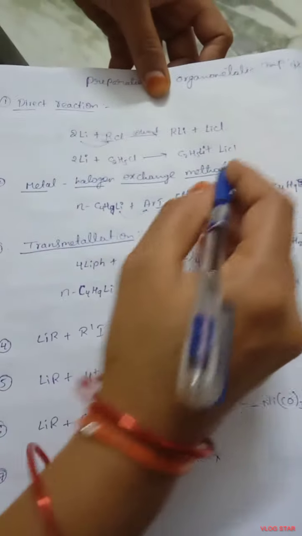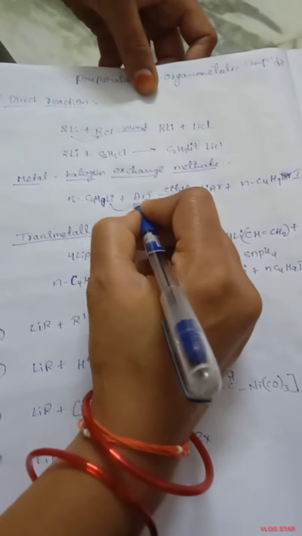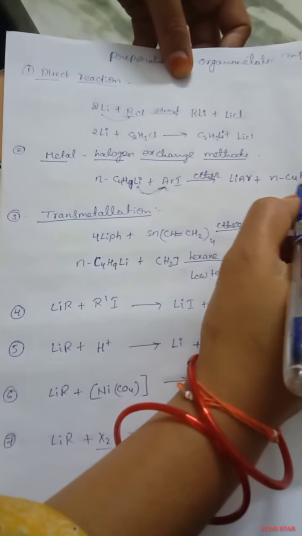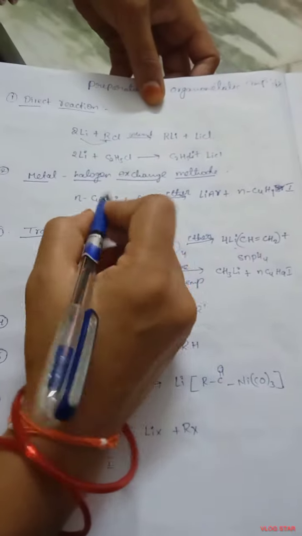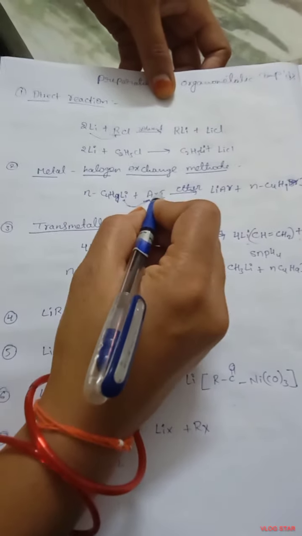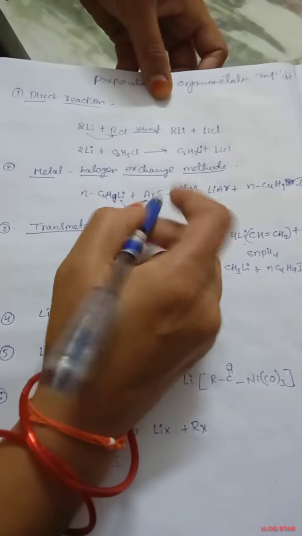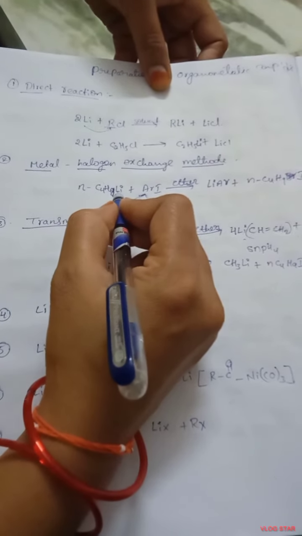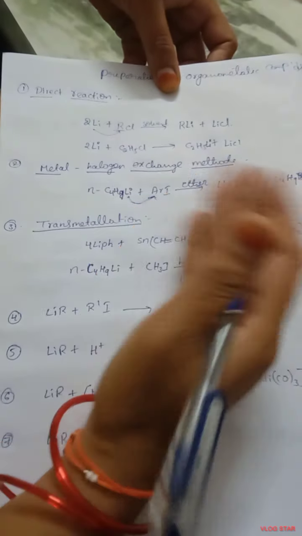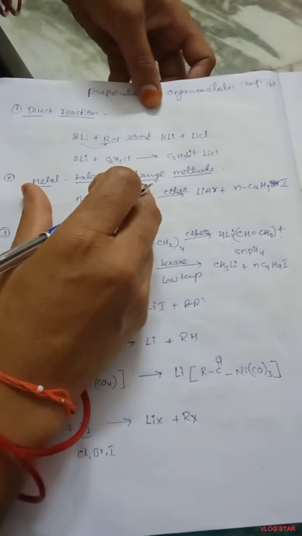We get aryl lithium and n-butyl iodide. The halogen gets the alkyl group and lithium gets the aryl group. There is an exchange between the metal and the halogen. That's why this is known as the metal halogen exchange method.